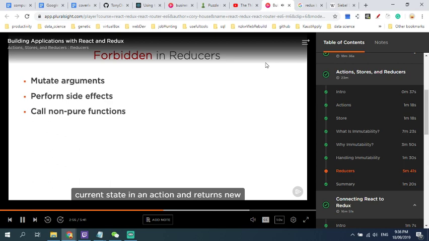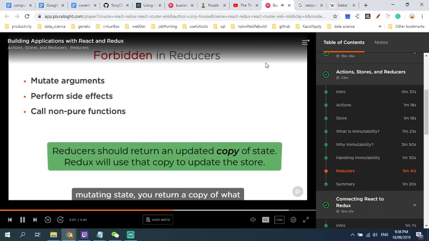It simply takes the current state and an action and returns new state. So no mutations or side effects should occur. It's just a pure, predictable result. Remember, instead of mutating state, you return a copy of what was passed in, and Redux will use that to create the new store state.